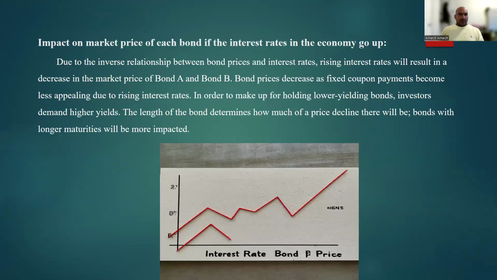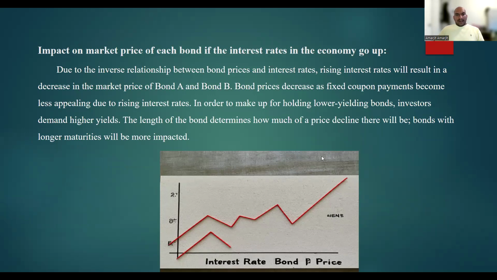Now we will discuss the impact on the market price of each bond if the interest rate in the economy goes up. Bond A has a longer maturity, meaning its cash flows are spread over a longer time. When interest rates increase, these future cash flows are discounted more heavily to their present value.